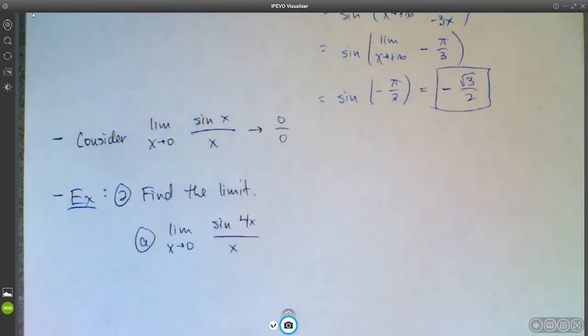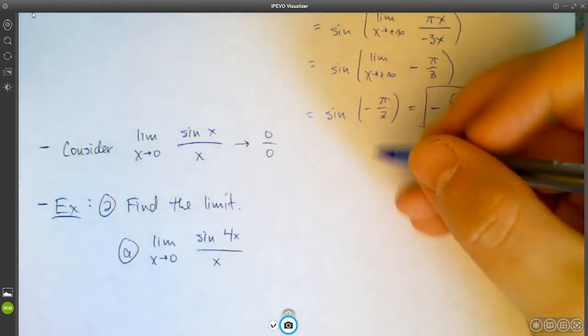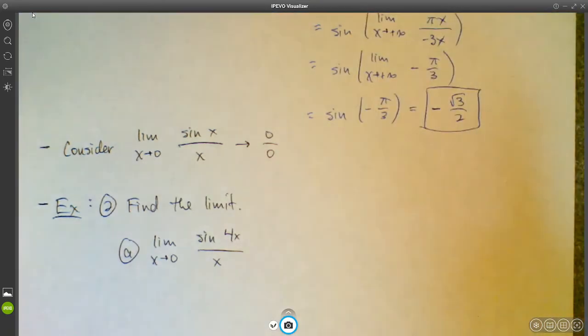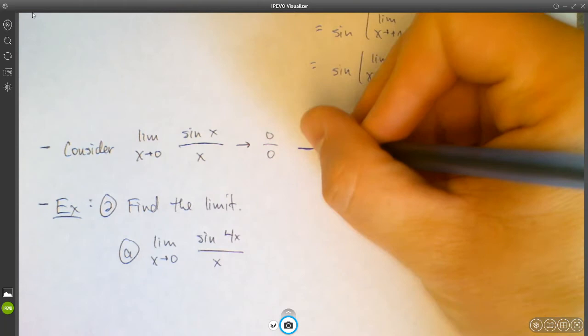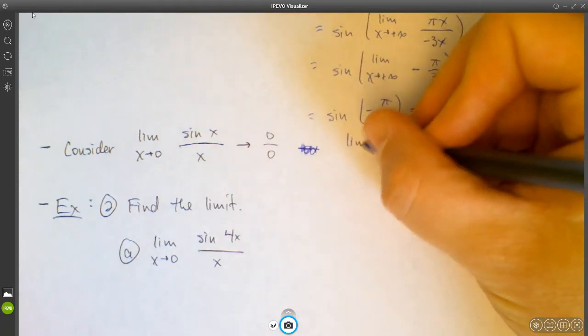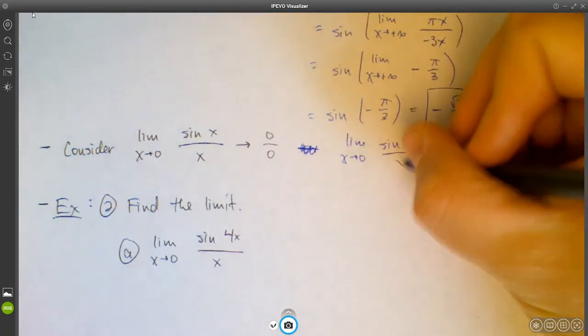Okay, so we're looking for the limit as x approaches 0 of sine 4x over x. What we know is that the limit as x approaches 0 of sine x over x equals 1.